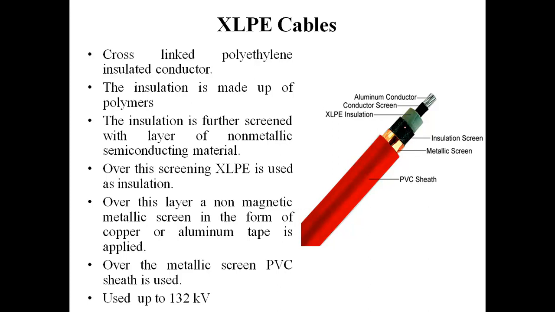This insulation screen protects this part from moisture, and further there is a metallic screen over this insulation screen to prevent any chemical effect on the cable, or any moisture, gases or radiations from entering the cable.